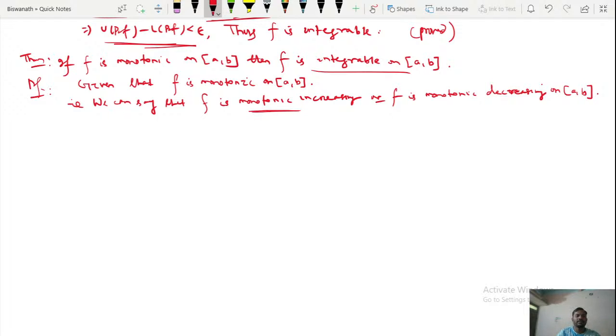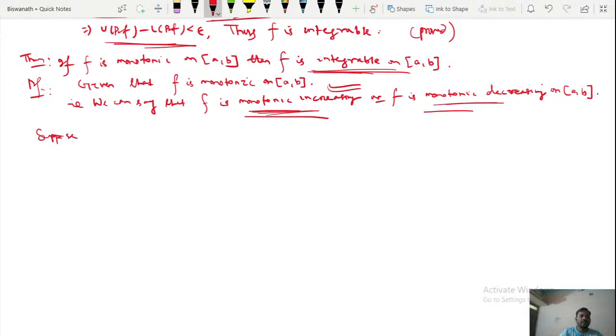You can assume either one. If it is monotonic increasing, do something, or if it is monotonic decreasing, do something, and then conclude that f is integrable. But now I will consider only one case. Suppose it is monotonic increasing, then how do I conclude that f is integrable? Similarly, you can do it for monotonic decreasing and conclude the theorem.